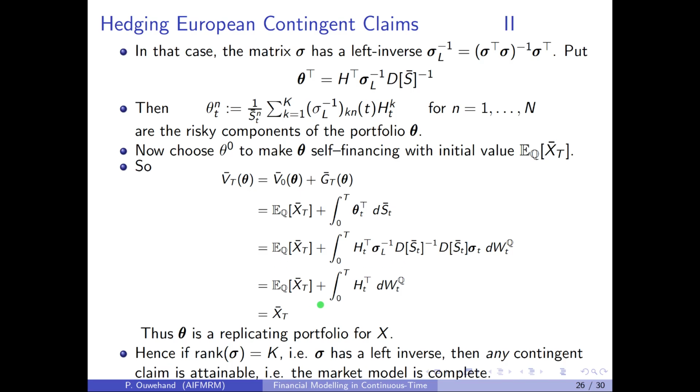Hence we obtain the following expression, which is just equal to the discounted payoff of the claim X by choice of the process H. In other words, theta is a replicating portfolio for X. Hence, if the rank of sigma is equal to K, i.e. if sigma has a left inverse, then any contingent claim is attainable. In other words, our market model is complete.